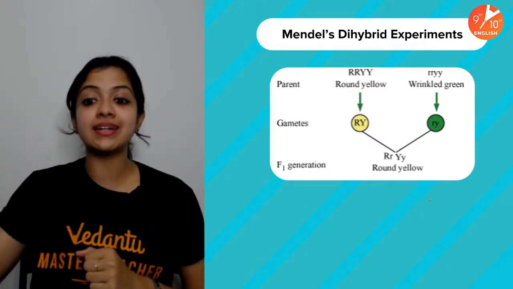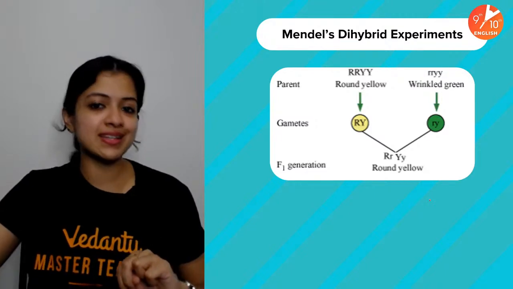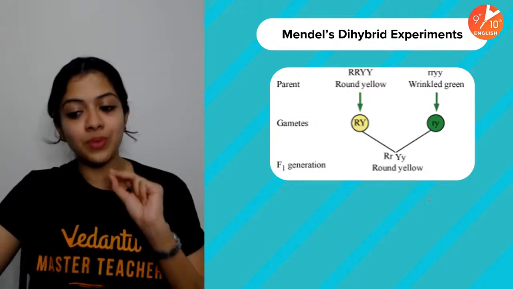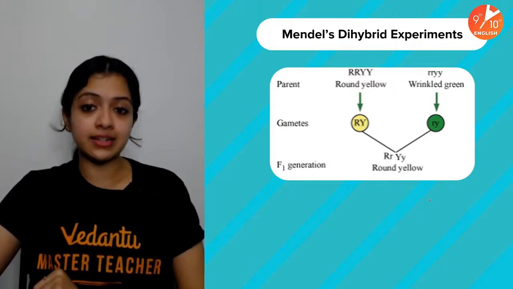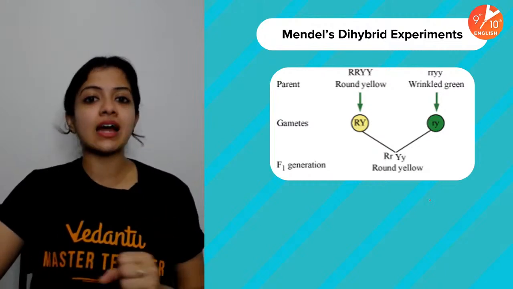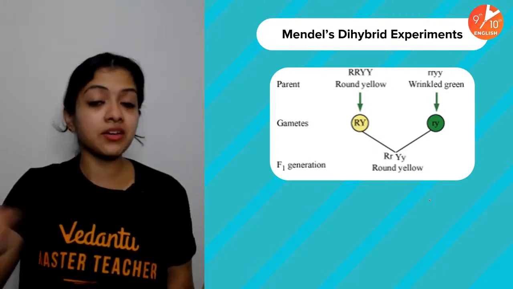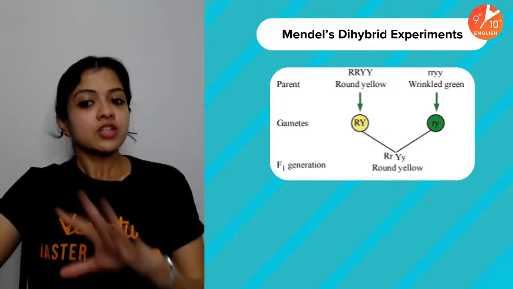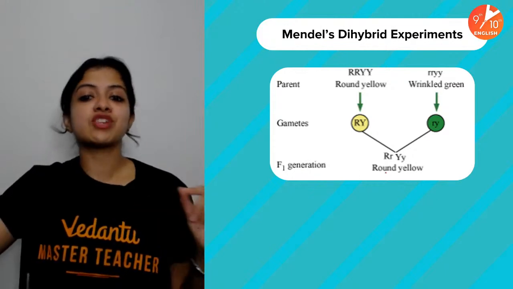And now continuing into Mendel's dihybrid experiments, wherein two contrasting pairs of characters were considered at a time. The example that we have always discussed is seed shape and seed color. Seed shape is either round or wrinkled. Seed color is either yellow or green. Round yellow is dominant and wrinkled green is recessive. So whatever Mendel observed in the monohybrid experiments, he observed here as well.